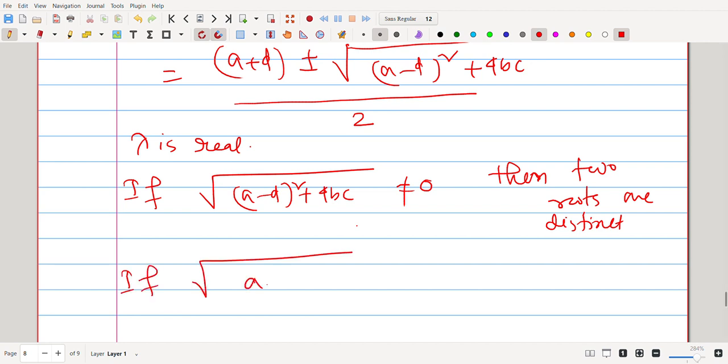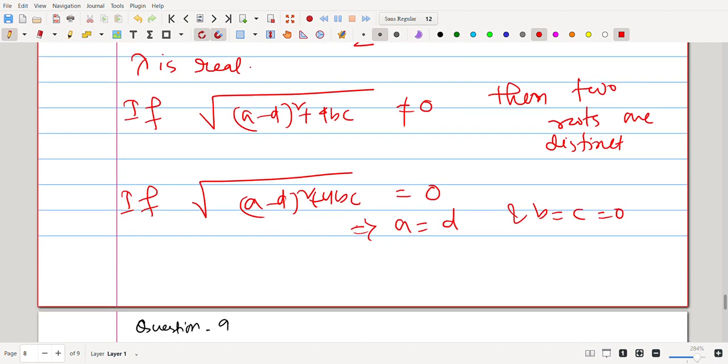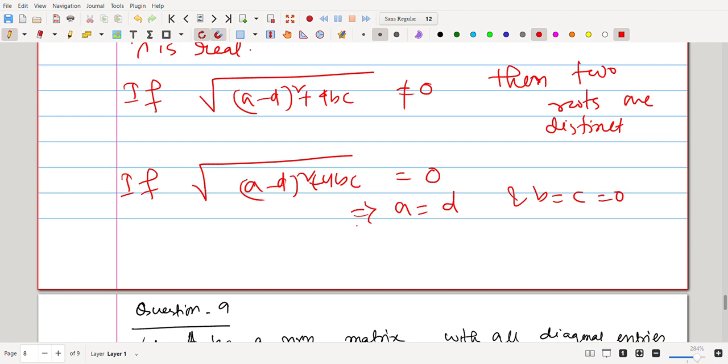And if this is 0, that will imply a equal to d and b equal to c equal to 0.